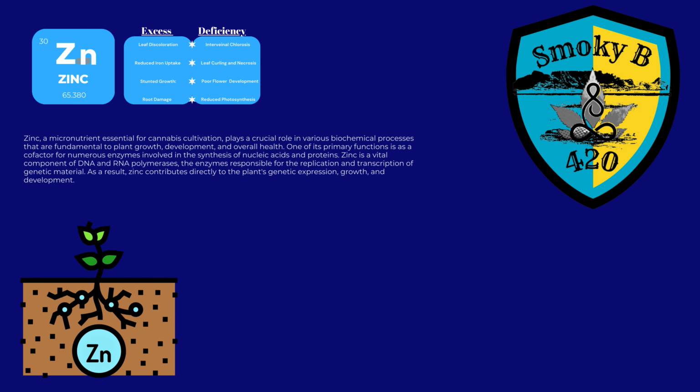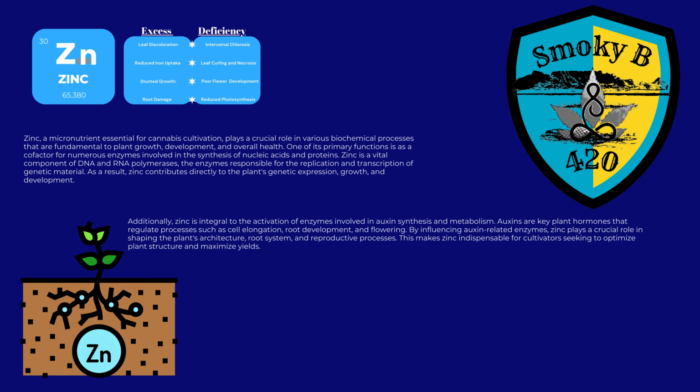Zinc, a micronutrient essential for cannabis cultivation, plays a crucial role in various biochemical processes that are fundamental to plant growth, development, and overall health. One of its primary functions is as a cofactor for numerous enzymes involved in the synthesis of nucleic acids and proteins. Zinc is a vital component of DNA and RNA polymerases, the enzymes responsible for the replication and transcription of genetic material. As a result, zinc contributes directly to the plant's genetic expression, growth, and development.